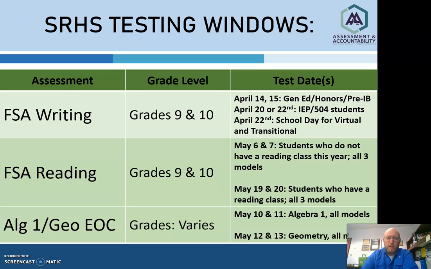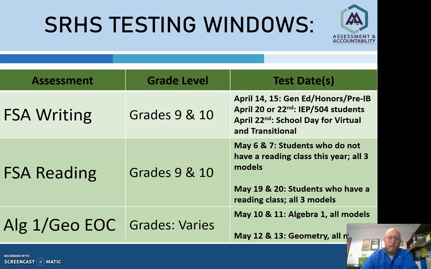So our testing windows for FSA Writing, which is the first part of the ELA test grade, is April 14th and 15th for our Gen Ed, Honors and Pre-IB students, April 20th for our Brick and Mortar IEP and 504 students, and April 22nd for our virtual and transitional IEP and 504 students. FSA Reading, the second part of that FSA ELA grade, is going to be May 6th and 7th for students who do not have a reading class this year, and May 19th and 20th for the students who do have a reading class.